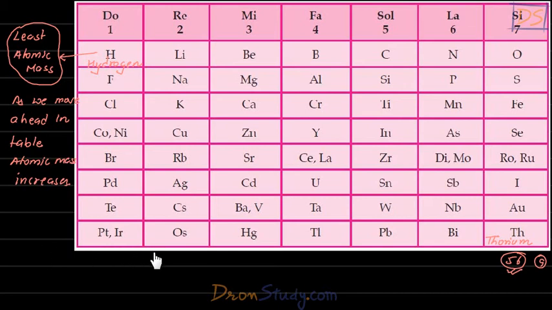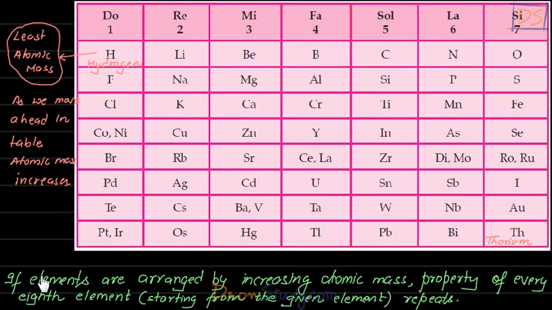Now, Newland gave a law regarding this table. So let us look at that law, students. If elements are arranged by increasing atomic mass, as he did in his table, property of every 8th element starting from the given element repeats. Property of every 8th element repeats.